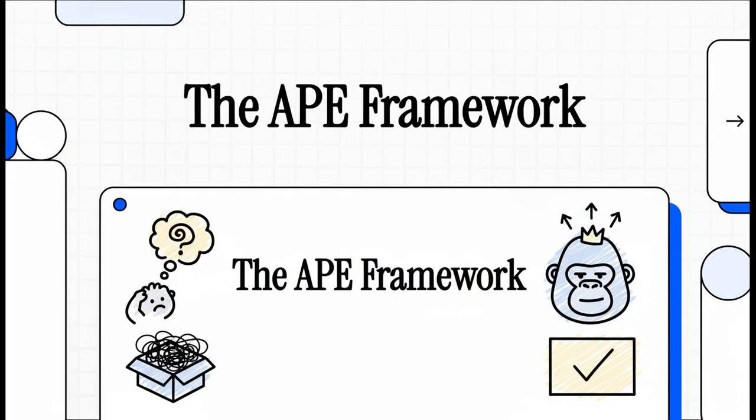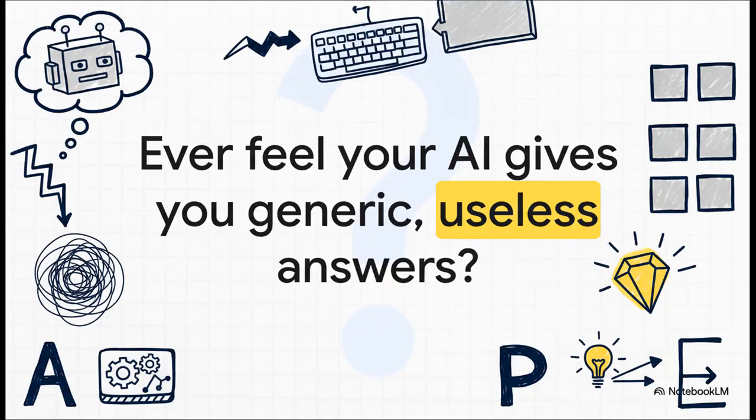Hey everyone, and welcome. Today, we're going to tackle a problem that I know drives so many of you crazy. You ask an AI for something, and what you get back is, well, it's just not good. We're going to fix that right now with a super simple but really powerful method called the APE framework. Let's jump in. You know that feeling, right?